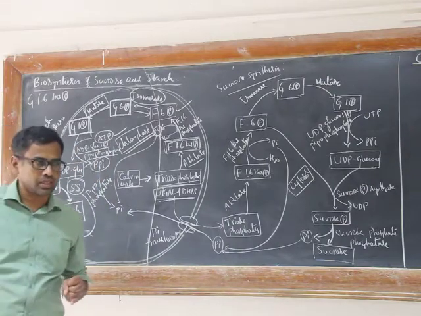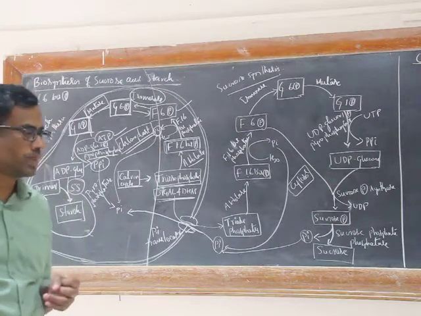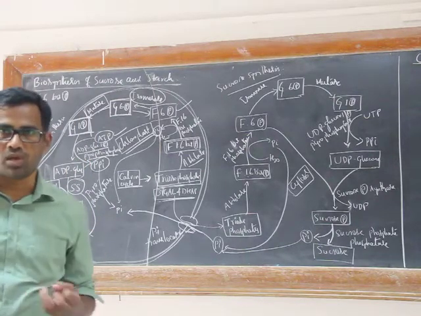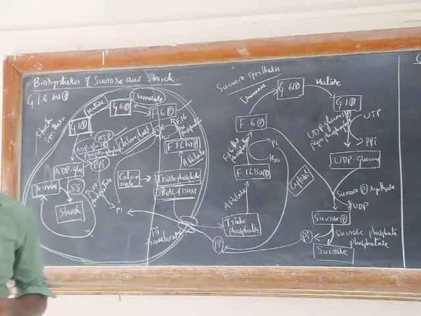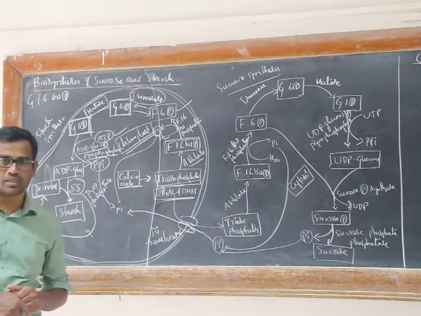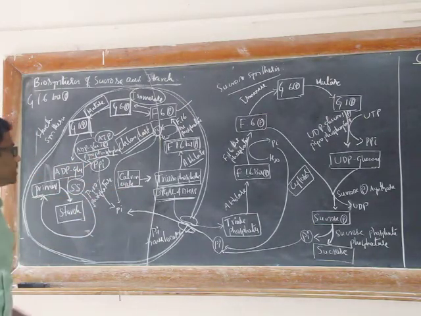Sucrose is a disaccharide made up of fructose and glucose, and starch is a polymer of glucose, a polysaccharide made up of glucose with alpha 1,4 as well as alpha 1,6 glycosidic linkages. So first we'll discuss the synthesis of starch, then we'll move on to synthesis of sucrose.